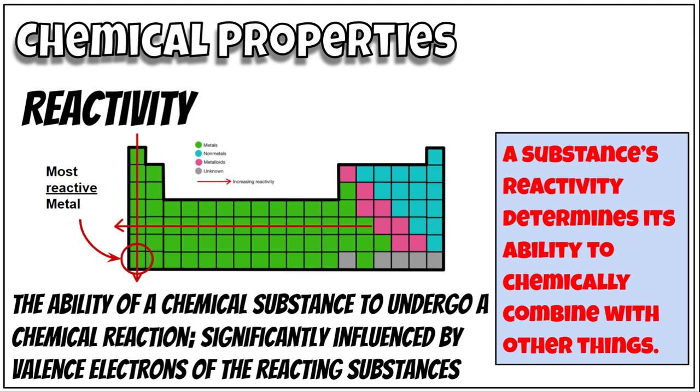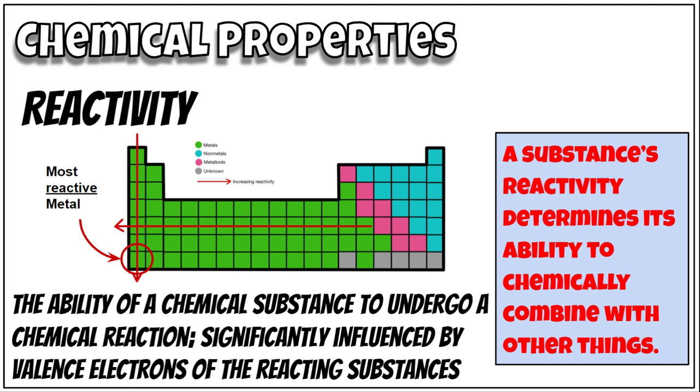Reactivity. Now, this is where the periodic table comes into play. The ability of a chemical substance to undergo a chemical reaction is determined by its position on the periodic table. It's influenced by the number of electrons of the reacting substances, all right, and it determines its ability to combine with things.